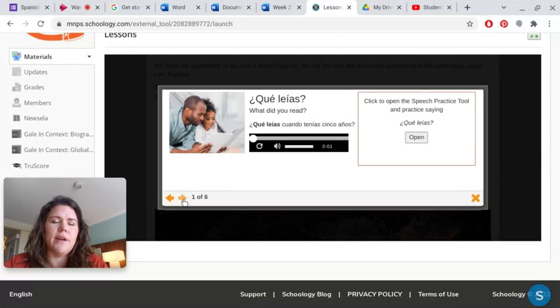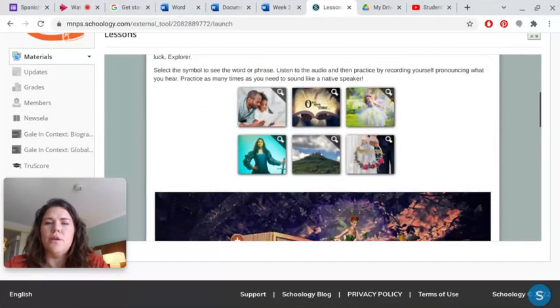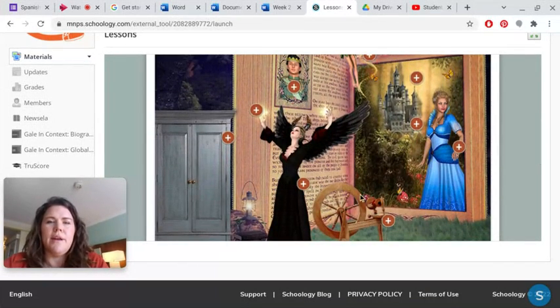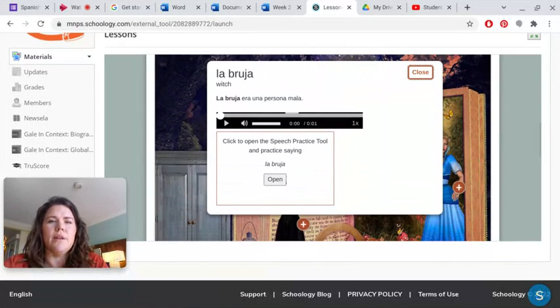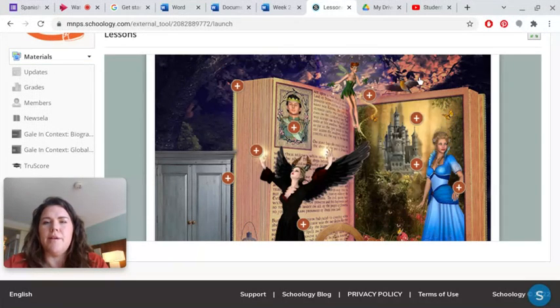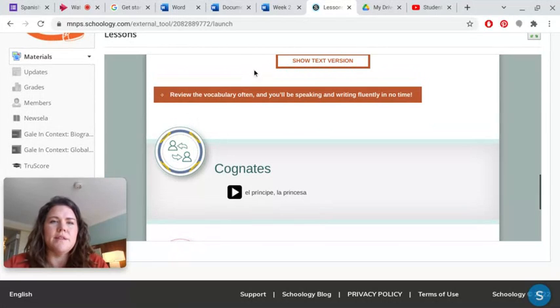Okay, you can click through here, and it goes through all the new vocabulary words in this lesson. So once you've done that, you can also go down here, learn some other new vocabulary. So this, you click through this. La bruja, okay, is a witch. Okay, so you click through that and see some new vocabulary, practice it. This link right here is getting you another opportunity to get the note guide.